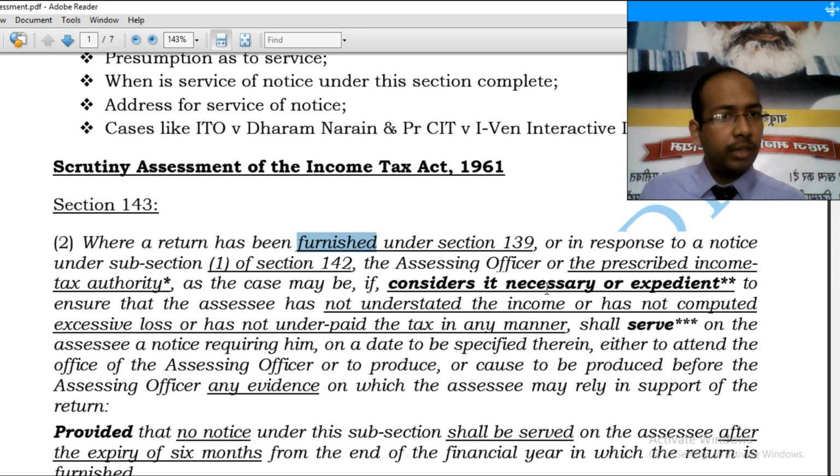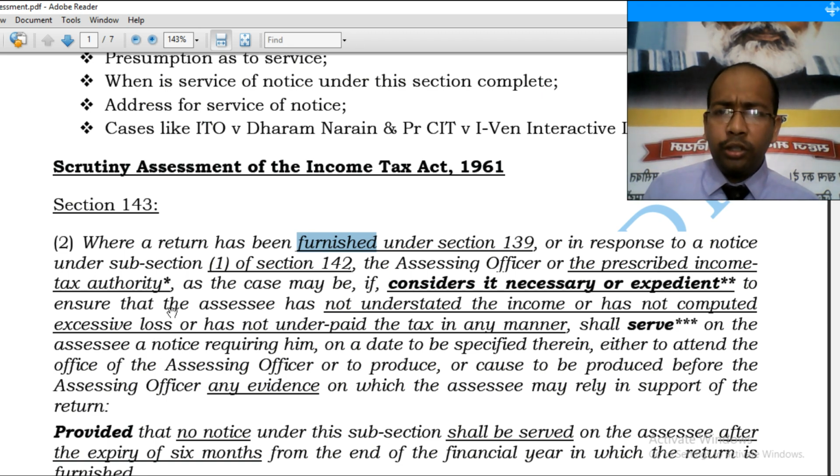These terms, principle of natural justice, evidence act, we will be doing when we will be studying 143(3), general principles of assessment, in our next video. So keep a watch. So we did limited scrutiny. Limited scrutiny can be converted through taking prior approval. If prior approval is not taken, it is invalid.